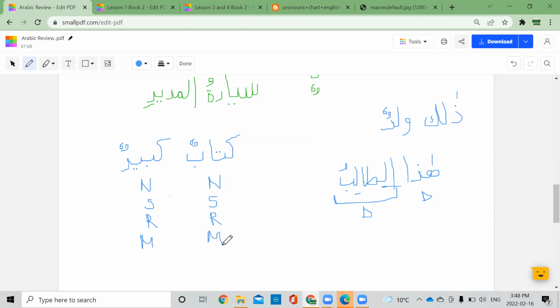So it will be a murakkab tawsifi. Yes, perfect. Jazakallah. This is a murakkab tawsifi. Kitabun kabirun, a big book. Okay, this is not a complete sentence. It's just a murakkab. You need more information. You can say Kitabun kabirun ala al-maktabi, the big book is on the table, or something else. You need a khabar.